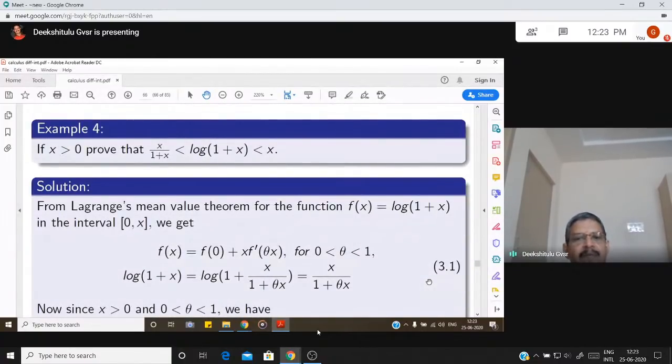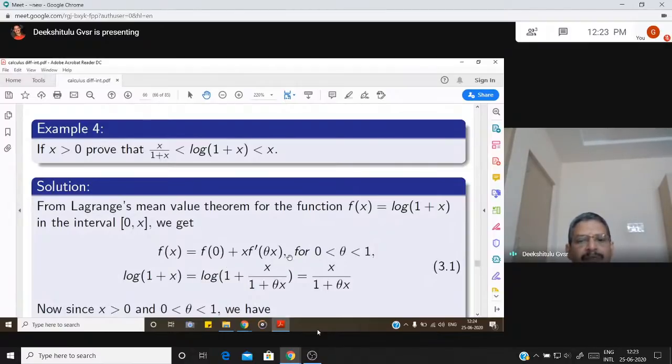Another important problem may be like this. In the examination the problem may be: for x greater than 0, log(1 plus x) lies between x by (1 plus x) and x. Different alternatives may be given to you. When a problem is given like this, you have to apply Lagrange's mean value theorem.